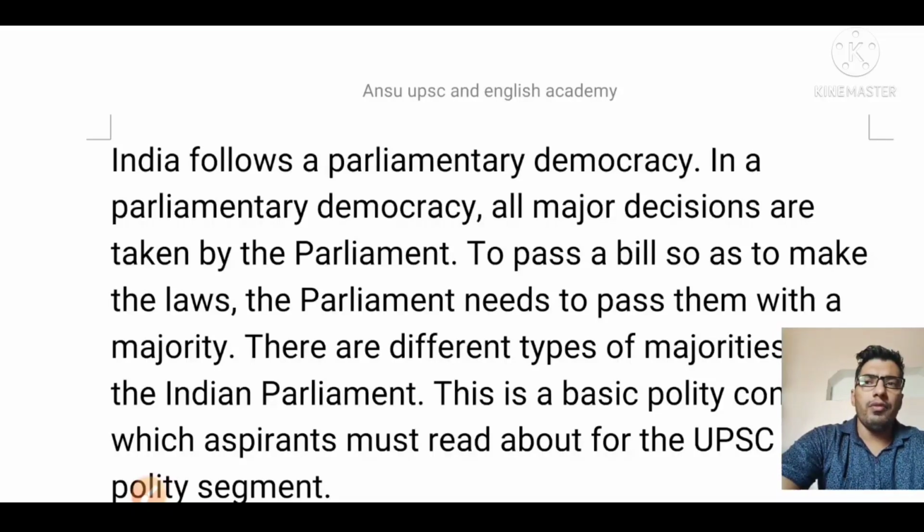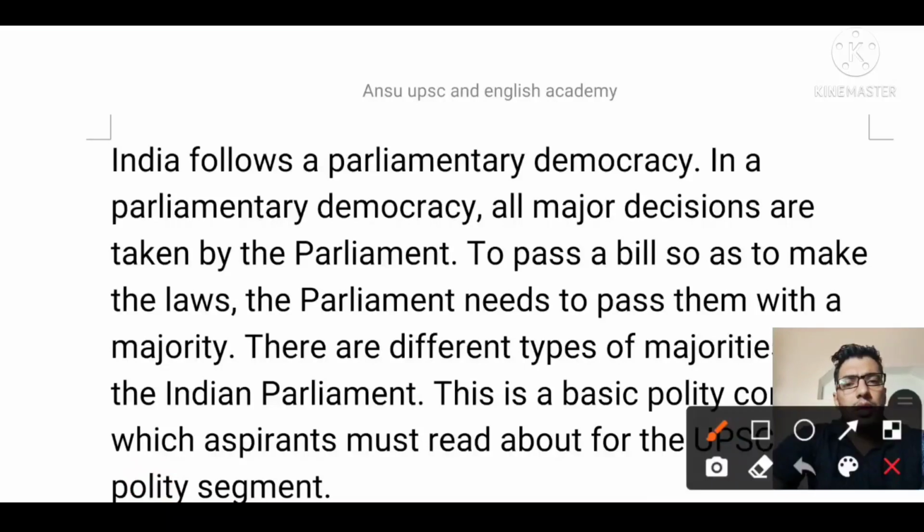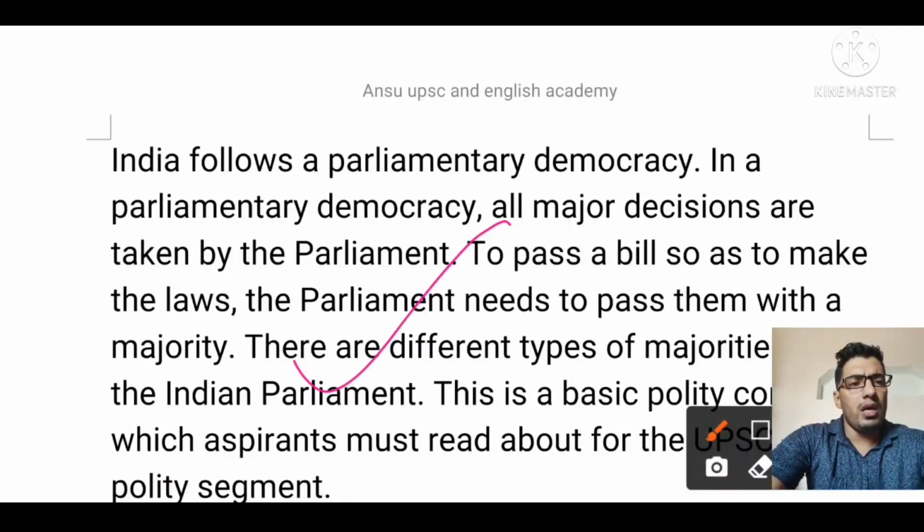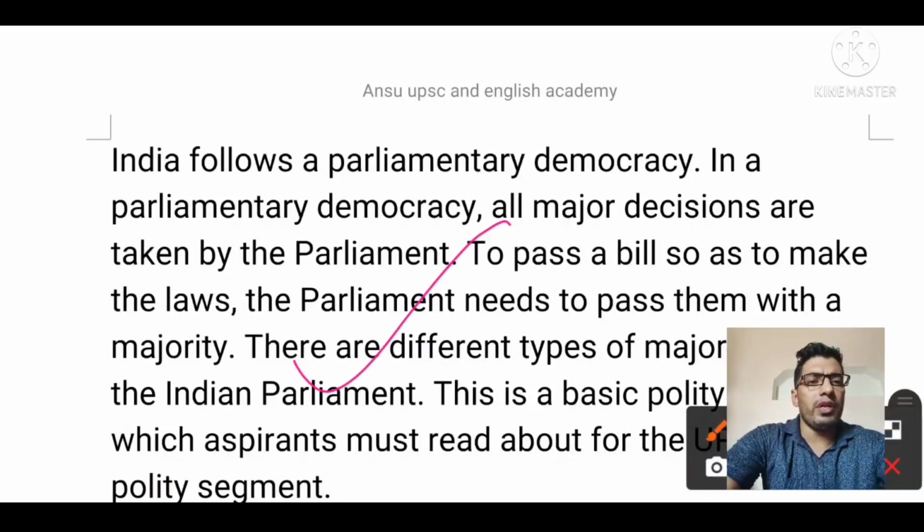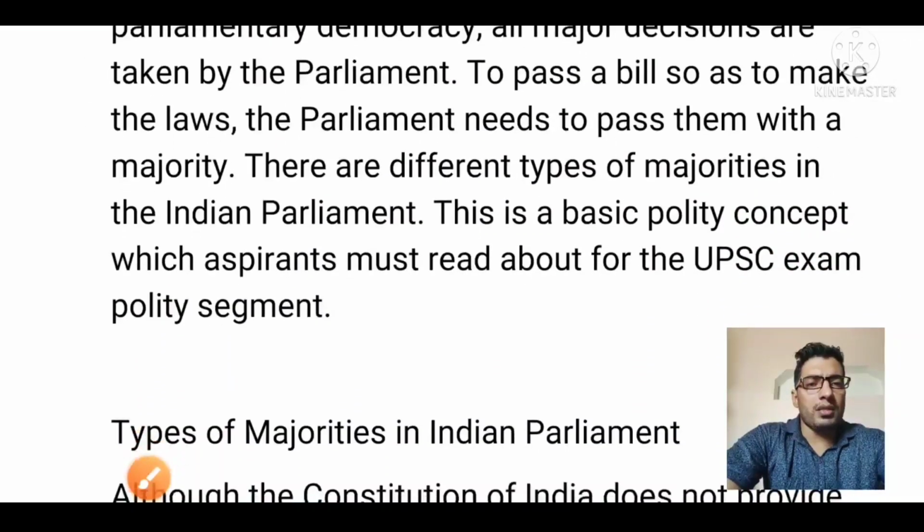Friends, I will discuss here the types of majority requirement for a bill to get passed in the parliament. As you know, we are following the parliamentary form of democracy, and that plays a very significant role in our governance. Whenever the legislature is making law for the constitution and the executive is implementing all those laws, this is the pattern we are following in our parliamentary form of democracy. There are four types of majority in our constitution for a bill to get passed.